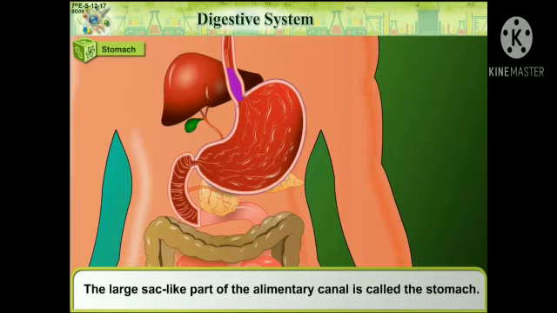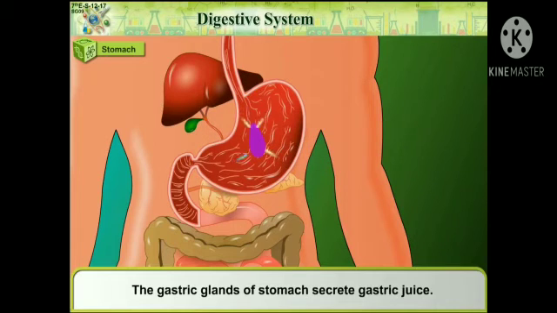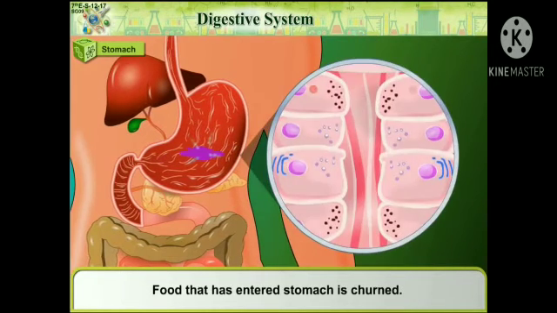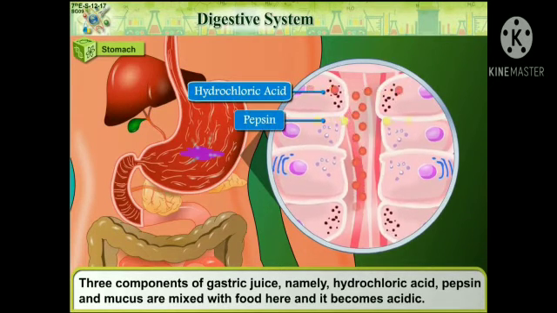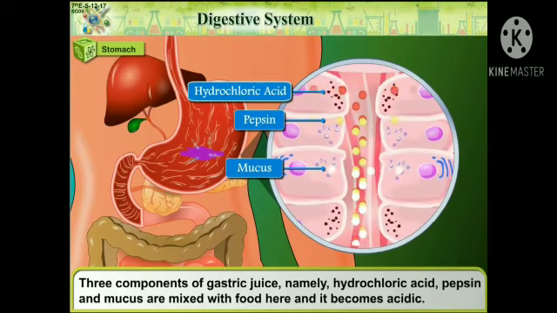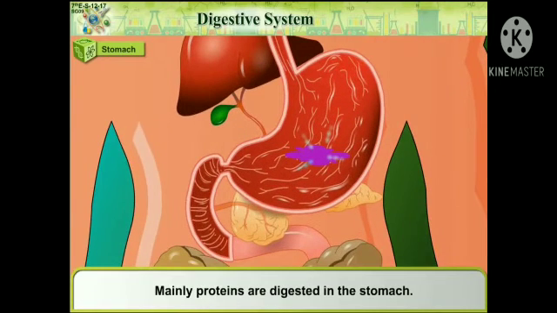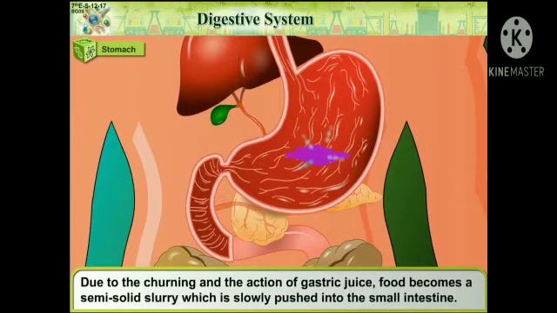The large sac-like part of the alimentary canal is called the stomach. The gastric glands of stomach secrete gastric juice. Food that has entered stomach is churned. 3 components of gastric juice, namely hydrochloric acid, pepsin, and mucus, are mixed with food here and it becomes acidic. Mainly proteins are digested in the stomach. Due to the churning and the action of gastric juice, food becomes a semi-solid slurry which is slowly pushed into the small intestine.